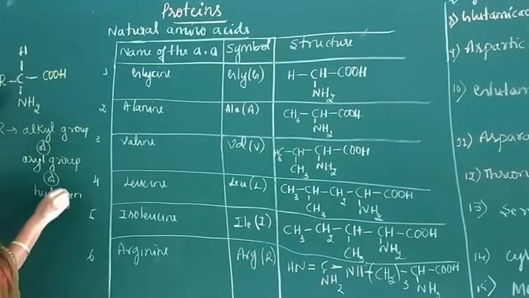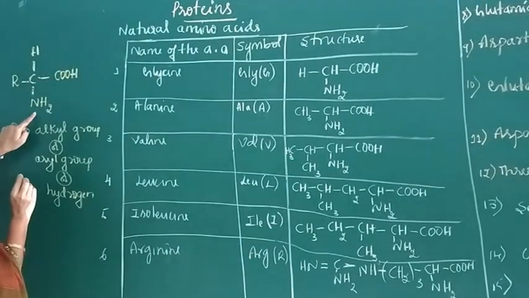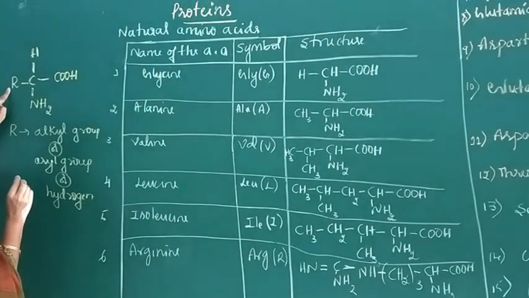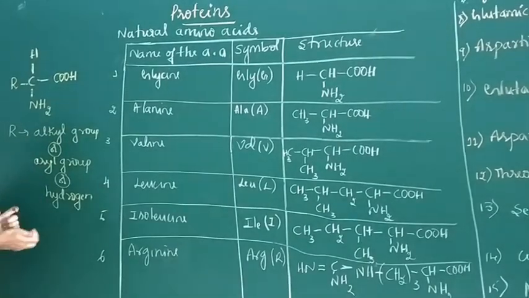It contains one carboxylic acid, one amino group, one H and one R.